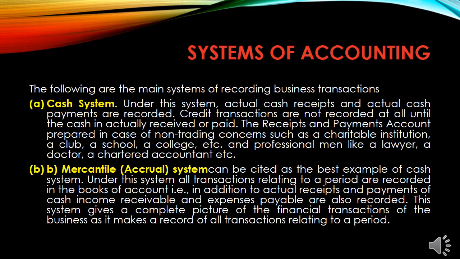Systems of accounting. The following are the main systems of recording business transactions. Cash system. Under this system, actual cash receipts and actual cash payments are recorded. Credit transactions are not recorded at all until the cash is actually received or paid.